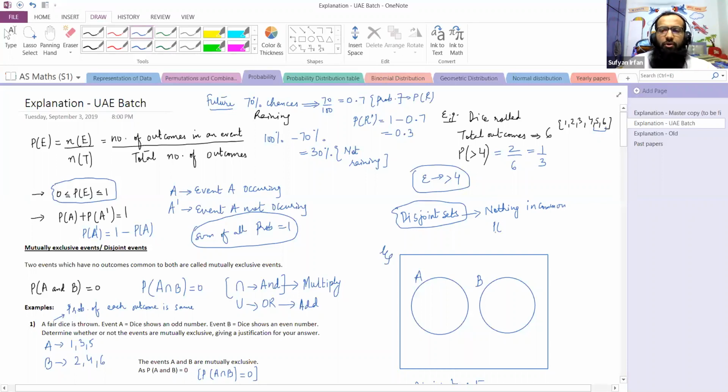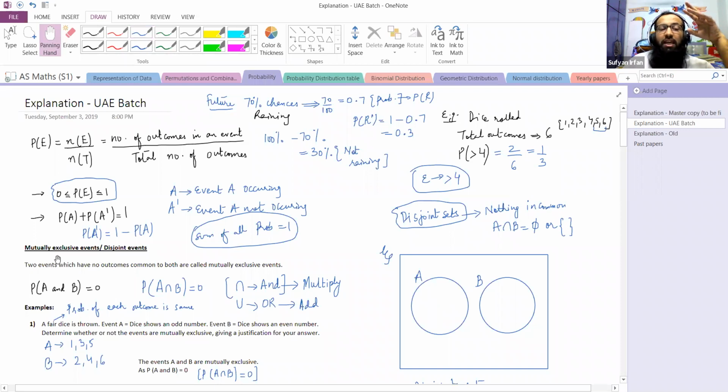And we have heard about the term null set. So if the 2 sets are disjoint, then A intersection B would be equal to phi, or we write null set, curly brackets drawn without any element. So disjoint sets mean 2 sets which have nothing in common. Similarly, disjoint events means 2 events which have nothing in common.